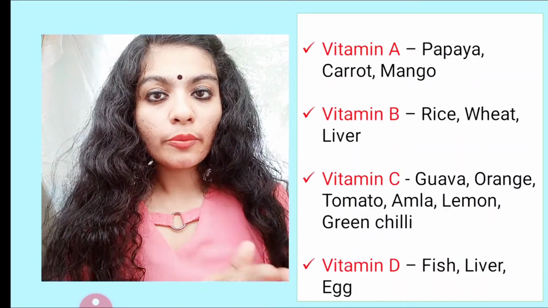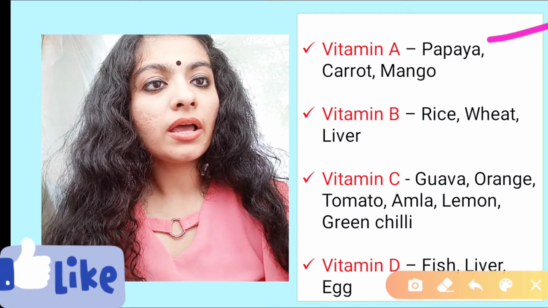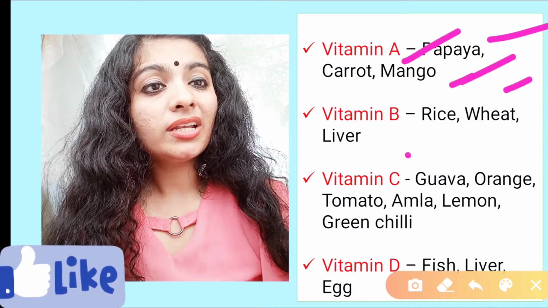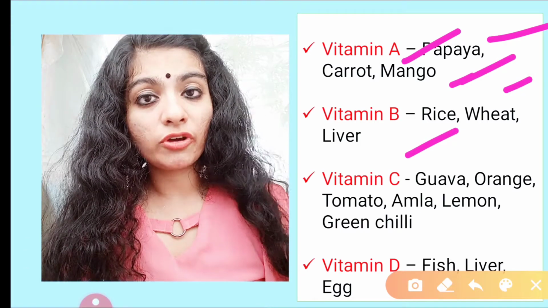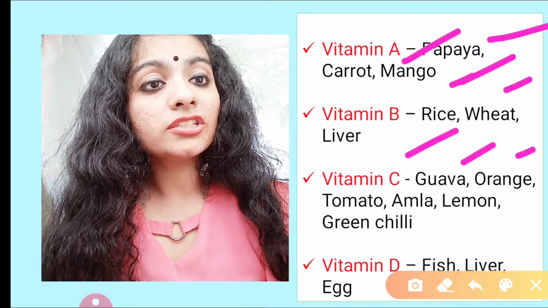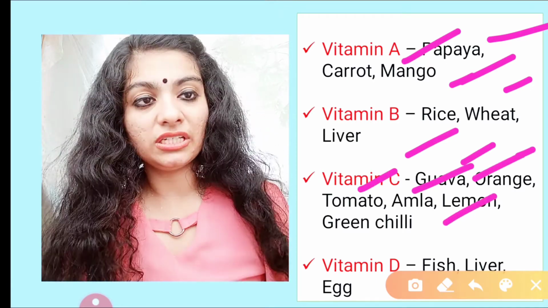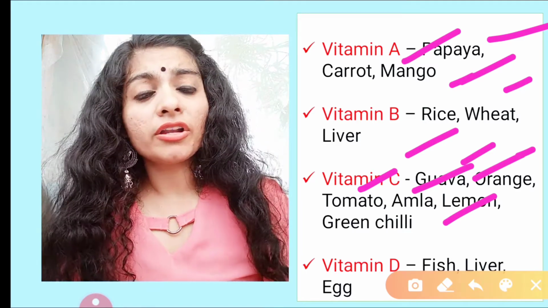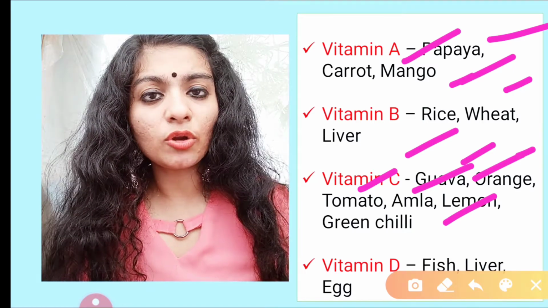Now let's talk about the sources. Vitamin A: papaya, carrot, mango, rich sources of vitamin A. Rice, wheat, liver of chicken, for example, these are rich sources of vitamin B. Guava, orange, tomato, amla, lemon, green chili. Mostly everyone knows lemon, amla, orange and all. Citric acid, right? Lemon, orange, these are citric.